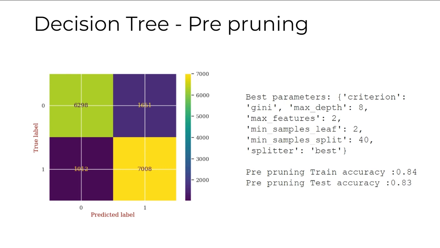The best parameters, as you can see on the right, and the area under curve for the ROC curve is 0.90 for this. This optimized decision tree classifier had a robust performance with balanced precision and recall. It made it a reliable model for the given task.